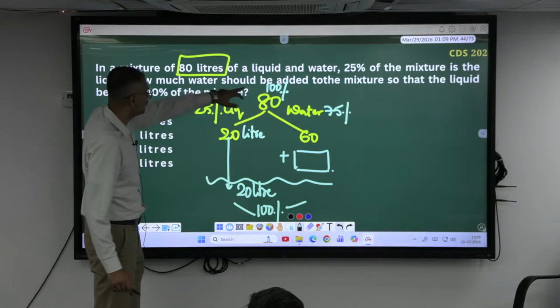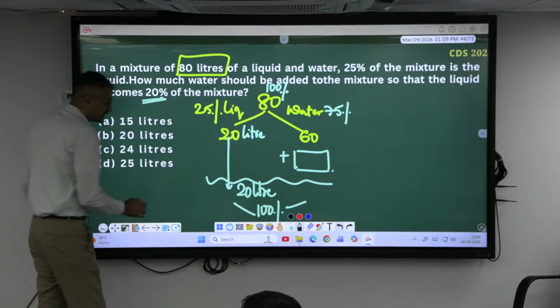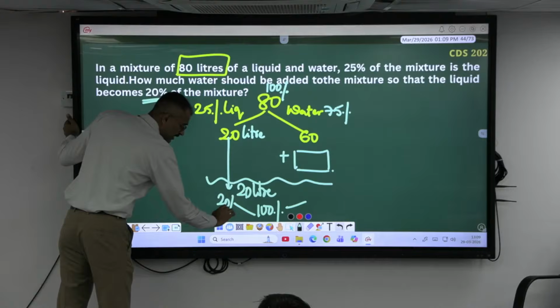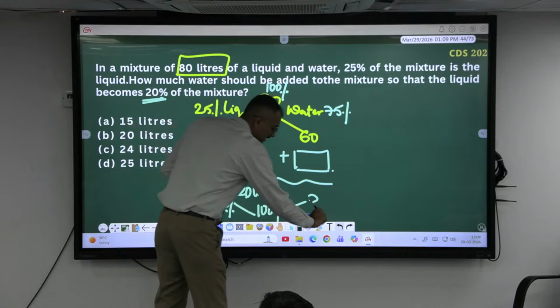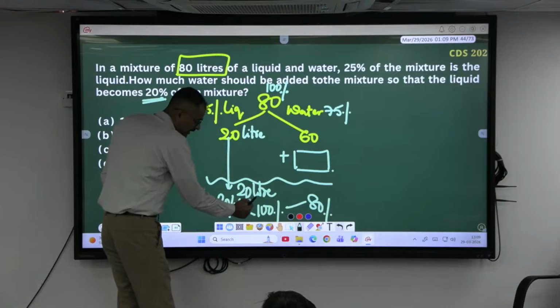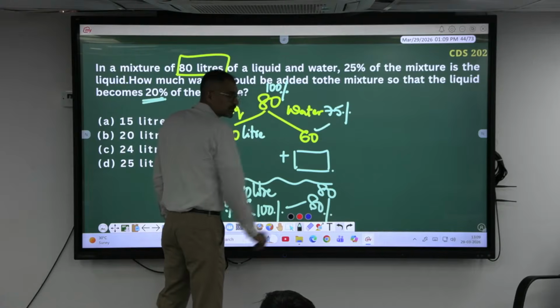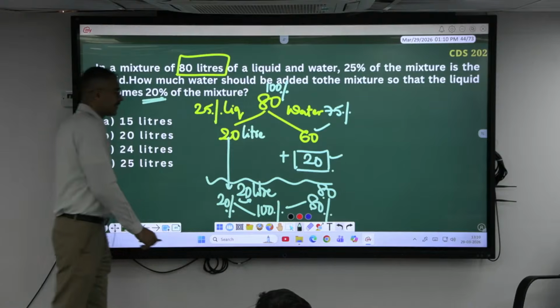And he says 25% of the mixture is liquid. How much water should be added so that the mixture of liquid becomes 20%? Here 20 liter is what percent here? 20%. Right? Out of this 100%, if this is 20%, this has to be what percent? 80%. If 20% value is equal to 20 liter, 80% value is equal to 80 liters. Earlier water was 60. Now it is 80, means how much has to be added? 20. The required answer is 20.